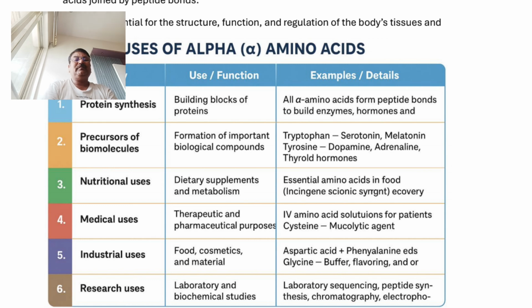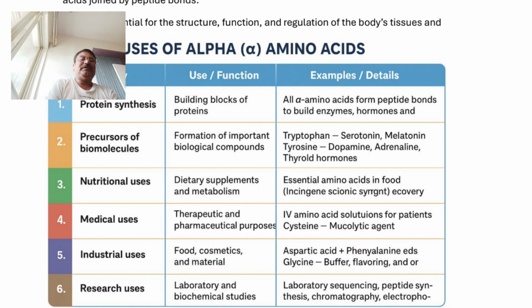Then aspartic acid, phenylalanine, glycine, buffers, flavoring agents, all such kinds of alpha amino acids are used in various types of food industries.